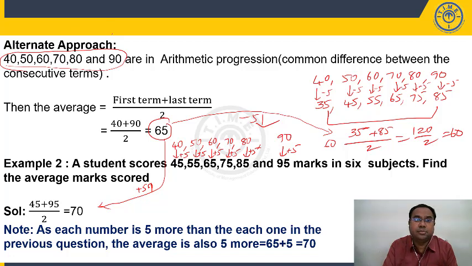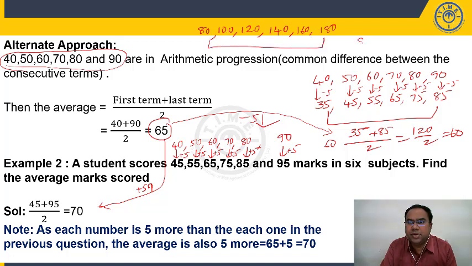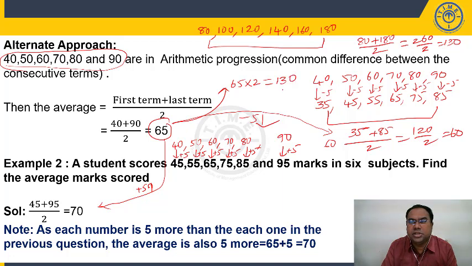Similarly, each number gets multiplied by a certain constant. Let us say 40 into 2, 80. Then 50 into 2, 100. 60 into 2, 120. 70 into 2, 140. 80 into 2, 160. 90 into 2, 180. 80, 100, 120, 140, again these numbers are in AP. So first term plus last term by 2, 80 plus 180 by 2, 260 by 2, it is 130. What was my average earlier? 65. Each number multiplied by 2, your average is also multiplied by 2. So 65 into 2, my average is 130.